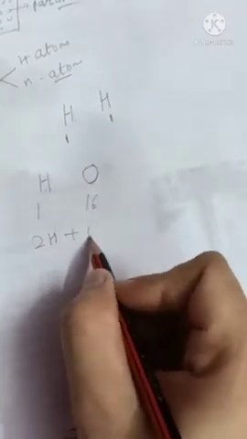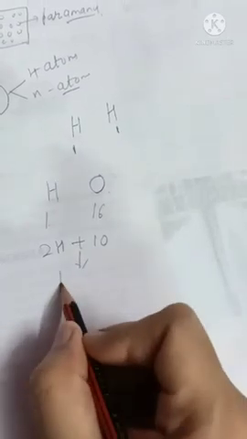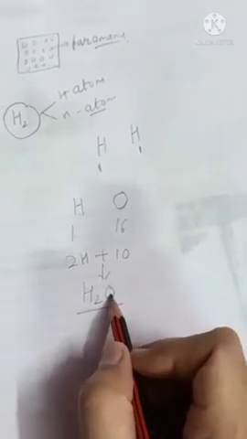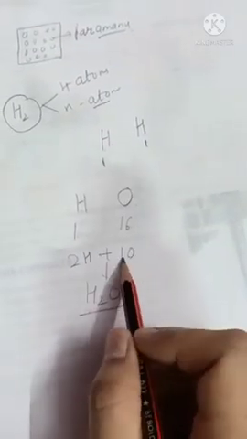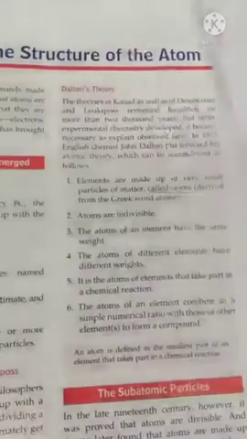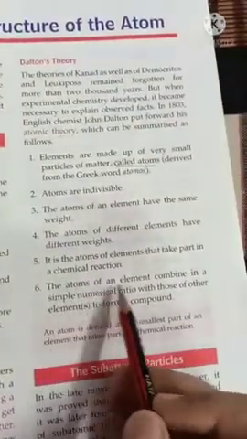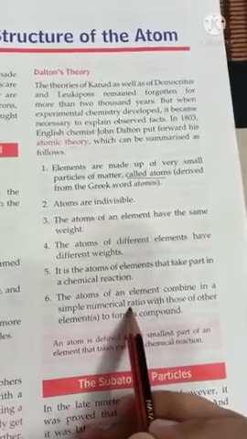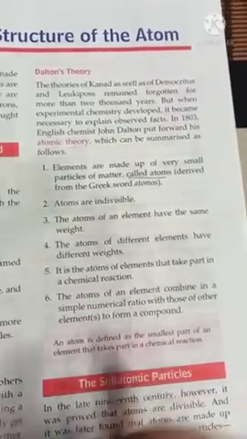For example, two hydrogen atoms and one oxygen atom combine and form a molecule of water. Water is a compound made up of two hydrogen atoms and one oxygen atom.